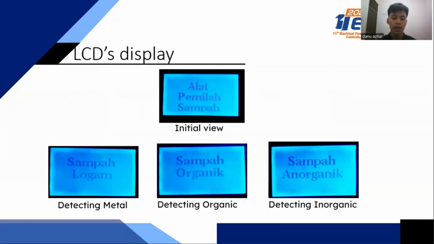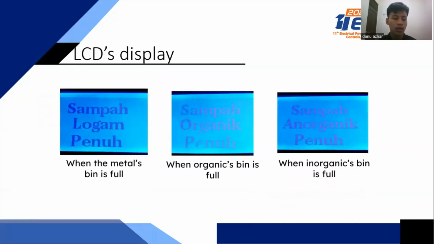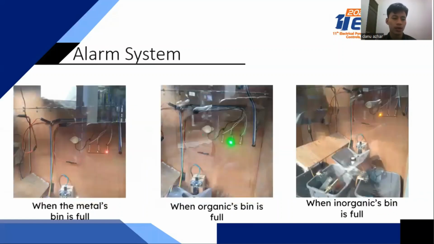This is the LCD display. This is the initial view, and this is when detecting metal, when detecting organic, and when detecting inorganic. This is the LCD display when the metal bin is full, the organic bin is full, and the inorganic bin is full. The LCD display always uses Bahasa to inform. This is the alarm system when the bins are full. The buzzer and LED will turn on. The LED has a different color for every bin.